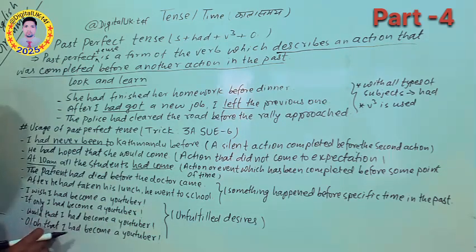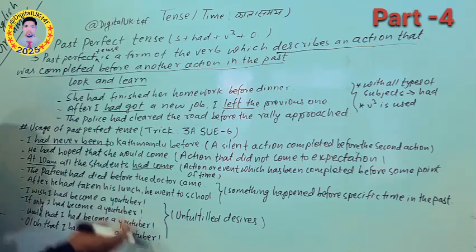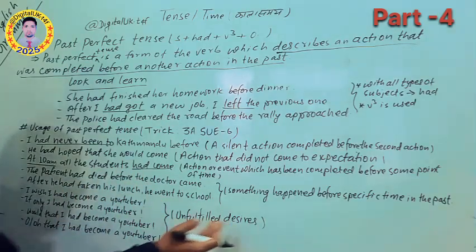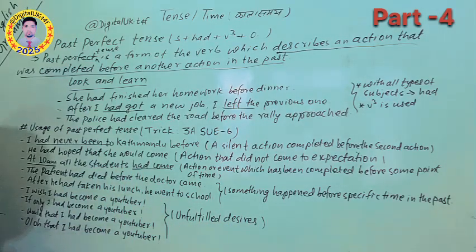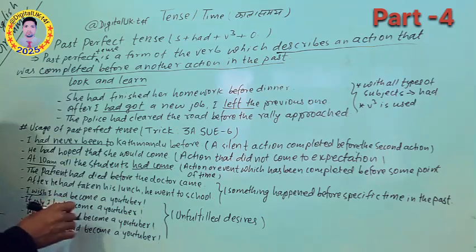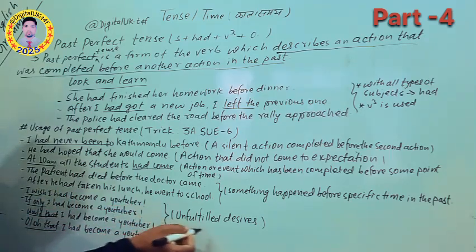Or oh that I had become a YouTuber. So these are the different structures that are used to express our unfulfilled desire. Whenever we express our unfulfilled desire, we can use the past perfect tense. You can see these: I wish, if only, would that, and oh that. After the structure you can see everywhere I have written the same sentences. All of these are telling unfulfilled desire.